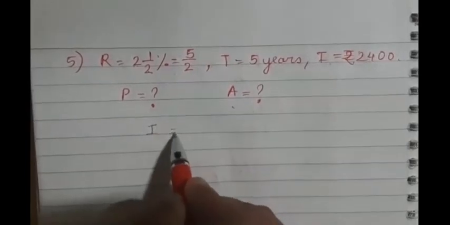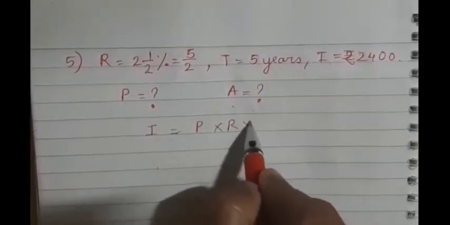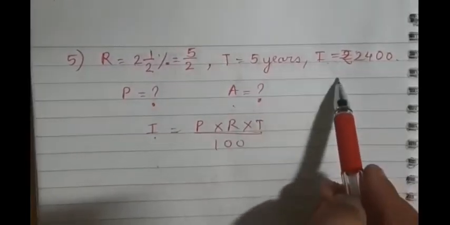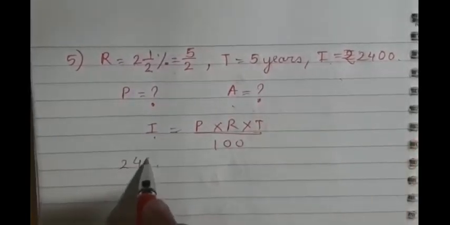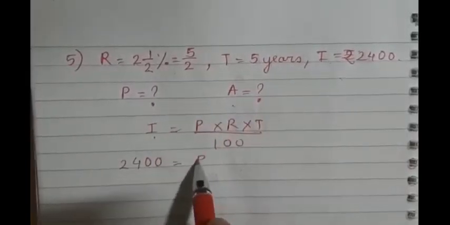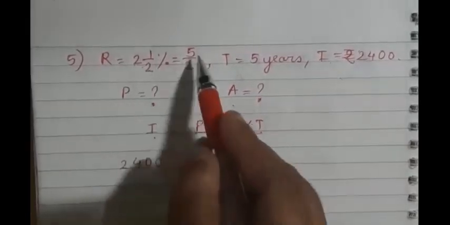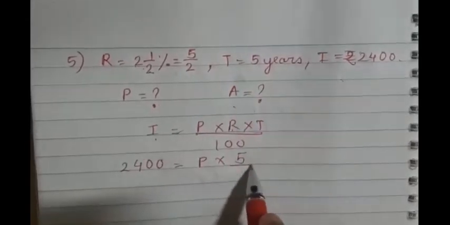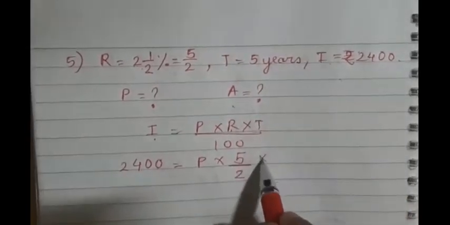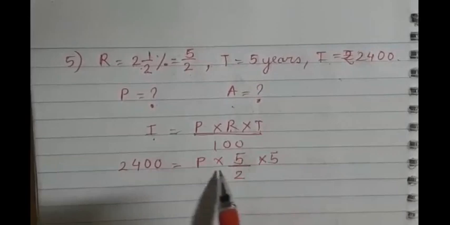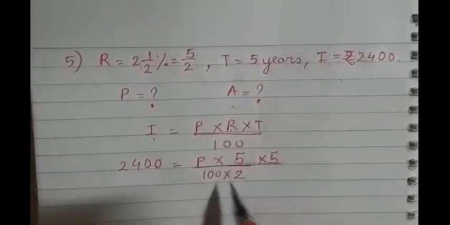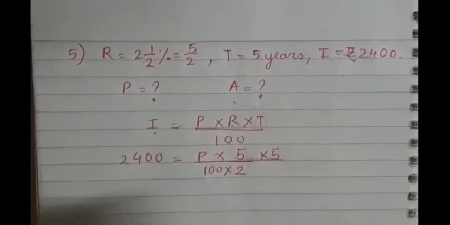See, interest is equal to P into R into T upon 100. Substitute the value. I, do we know? Yes, we know. What is that? 2400 is equal to P. We don't know. So write P into R. We know 5 upon 2. So 5 upon 2. See how I am writing. T is 5. So into 5 upon 100. So same here only you will write 100. And here we'll show the multiplication sign. Did you understand what I did?